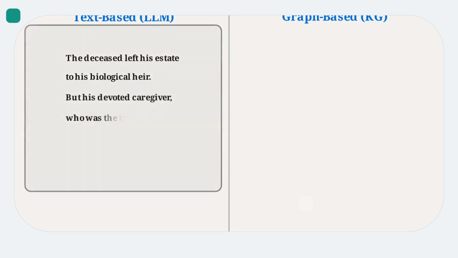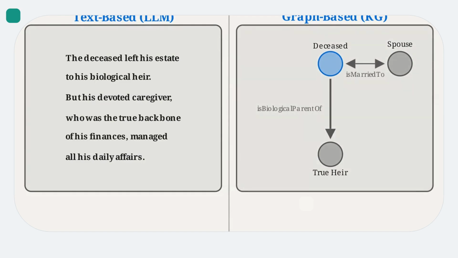This split screen illustrates the difference between text-based processing and graph-based processing. On the left, a standard text model reads the inheritance narrative. On the right, a graph network maps the identical family data. The textual attention mechanism on the left gets caught in the emotional weight of the distractor. The language describing the caregiver is so dense and interconnected that the model prioritizes her character. The graph network on the right ignores the narrative text. It isolates the explicit is-biological-parent-of vectors, traversing down the lineage tree to locate the true heir.